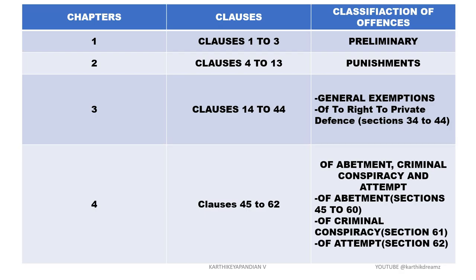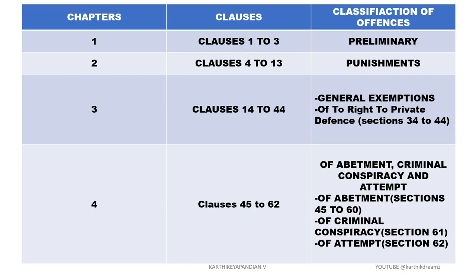In this particular chapter, in punishments, we'll have the provisions for death, imprisonment for life, imprisonment where we'll have to give rigorous punishment with hard labor and simple punishment, forfeiture of property, fines, and community service, and all those things have been included in this particular chapter. And next one is Chapter 3, where we have clauses 14 to 44, the general exemptions.